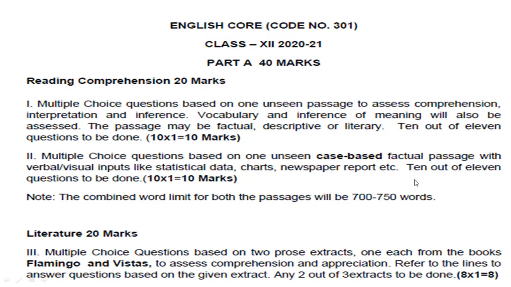Some unseen paragraph passage will be given to you, and 10 out of 11 you have to do here also. Meaning, in the first question, out of 11, you have to do 10 questions, one mark each, right? And next also, out of 11 you have to answer any 10, one mark each. So in place of not making a summary, which was the second question last year, this year they are giving you a passage once again, in which MCQs will be given, and some more questions will be given to you there, right? Out of 11 you have to reply to any 10.